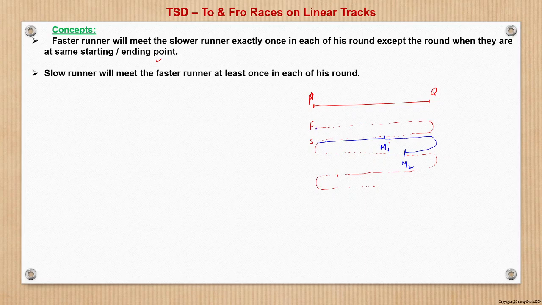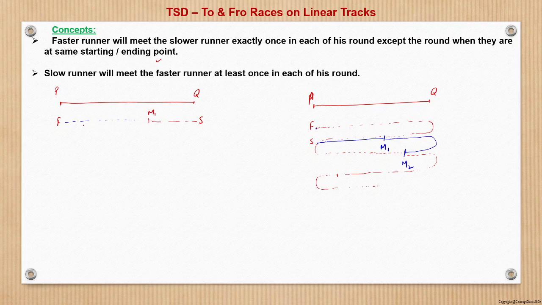Now let us see, this was the case when both were starting from the same point. Similarly, if both started from opposite ends, so suppose the fast runner starts from here and the slow one starts from here, then the first round of the faster runner will have a meeting, right? They meet here at M1.